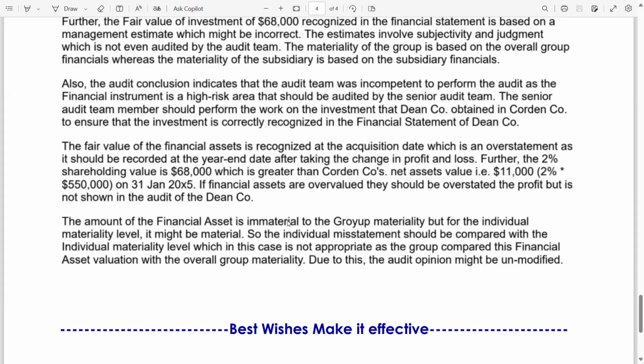So, of course, we know in the group there are so many subsidiaries. So how is it possible? How the comparison should be like with like if we are going to compare the subsidiary A misstatement amount with the overall group materiality. So that's why I have explained in the start of this part, which is part B, that there is a possibility that this amount is incorrect. Why? Because the comparison is not with like.